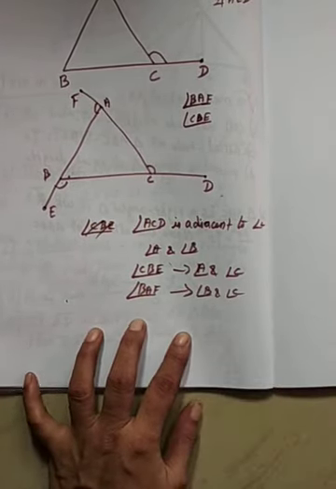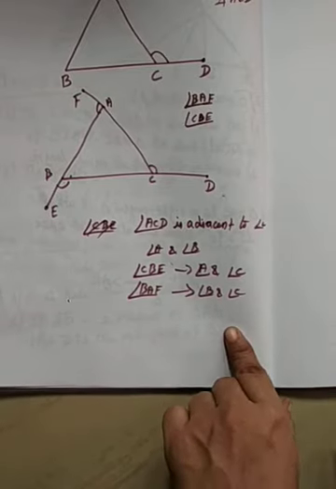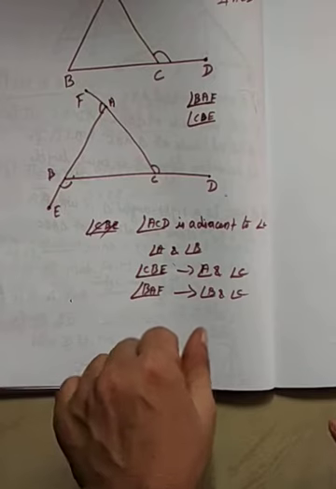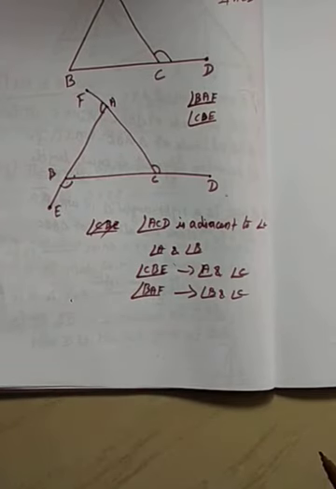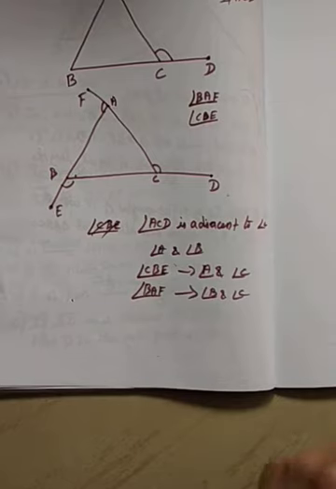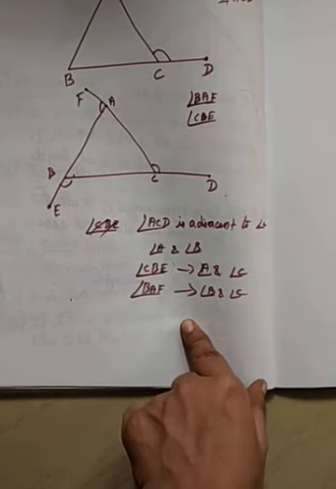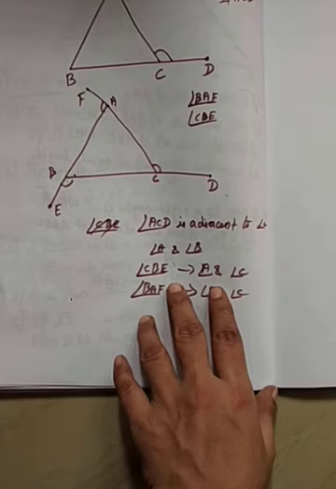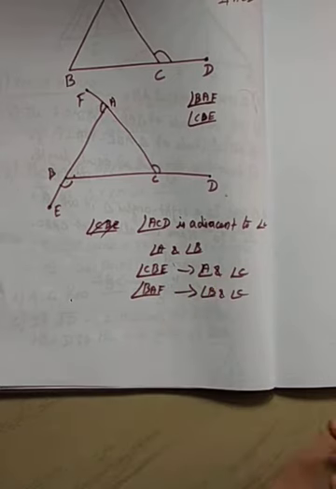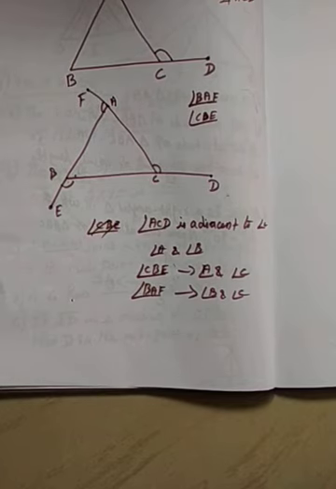Now for any triangle, the measure of an exterior angle is equal to the sum of the measures of its interior opposite angles. Everybody clear? Okay. Let us verify this result theoretically.